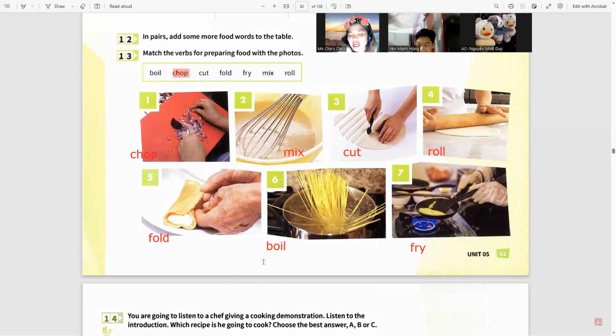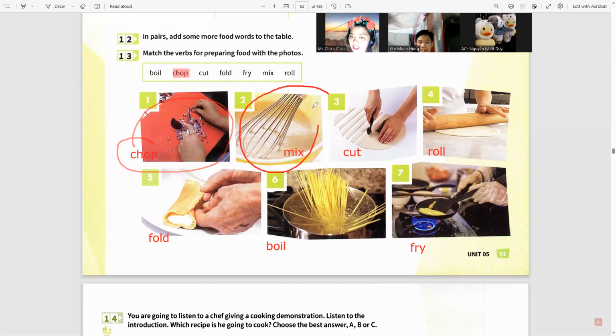How about you? Because you said that your mommy is a good cook, right? She always prepares food in your family. What is the common food preparation she is doing?